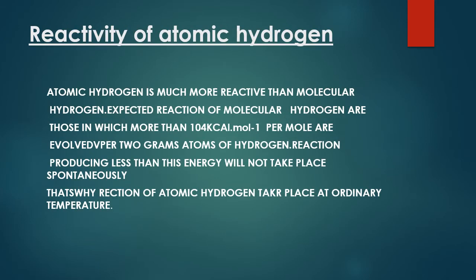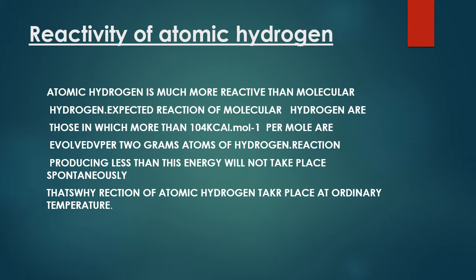Okay students, in this slide I want to tell you about the reactivity of atomic hydrogen. Atomic hydrogen is very reactive compared to molecular hydrogen, and it at once reacts with many elements and forms binary products. The reactivity of atomic hydrogen is greater than molecular hydrogen. Why? This is the reason in the question also.